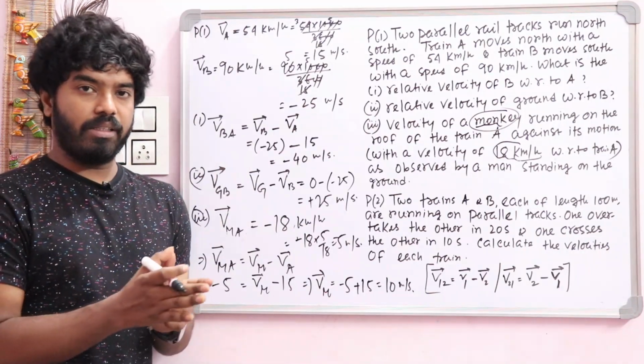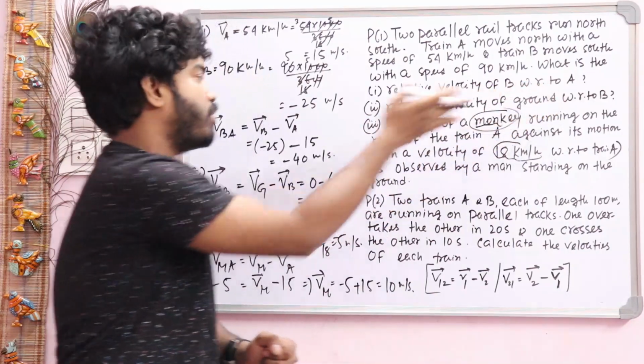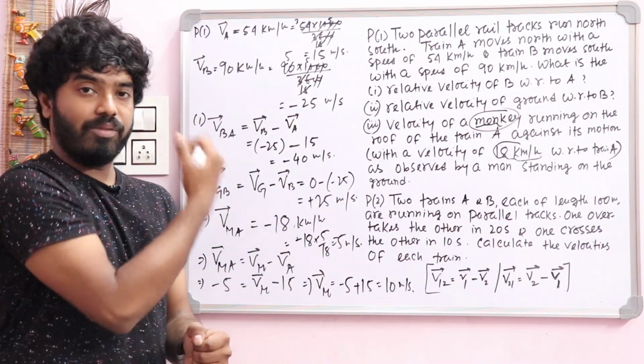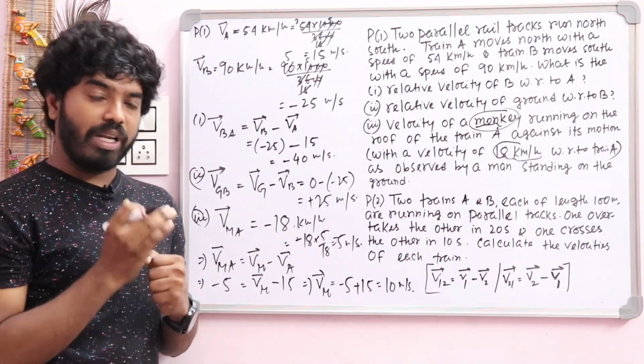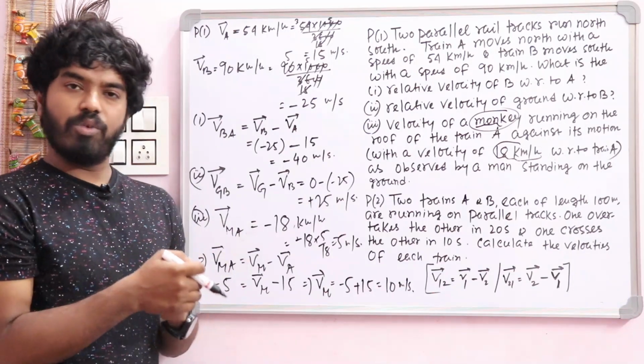You have to think that the basic concept, relative velocity of B with respect to A, that means Vba, and you know the formula Vb minus Va, and you have to think the direction. When opposite direction, you have to take a negative sign. When the same direction, that is positive.